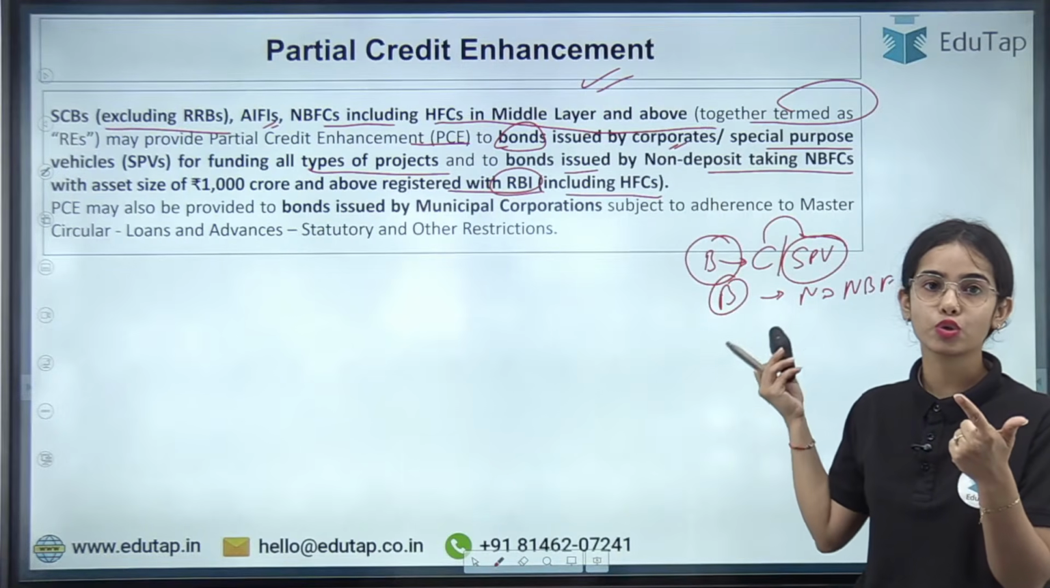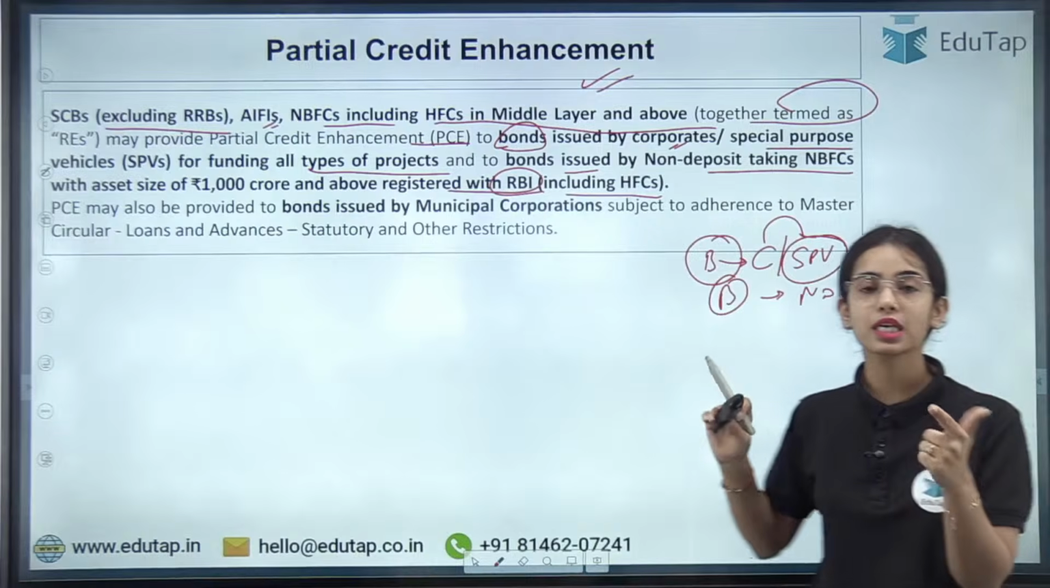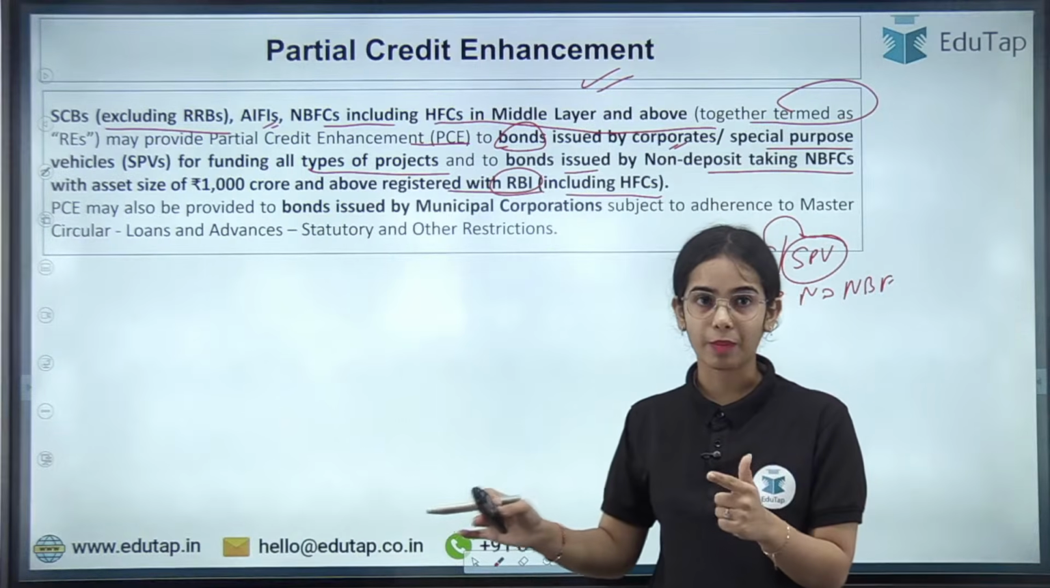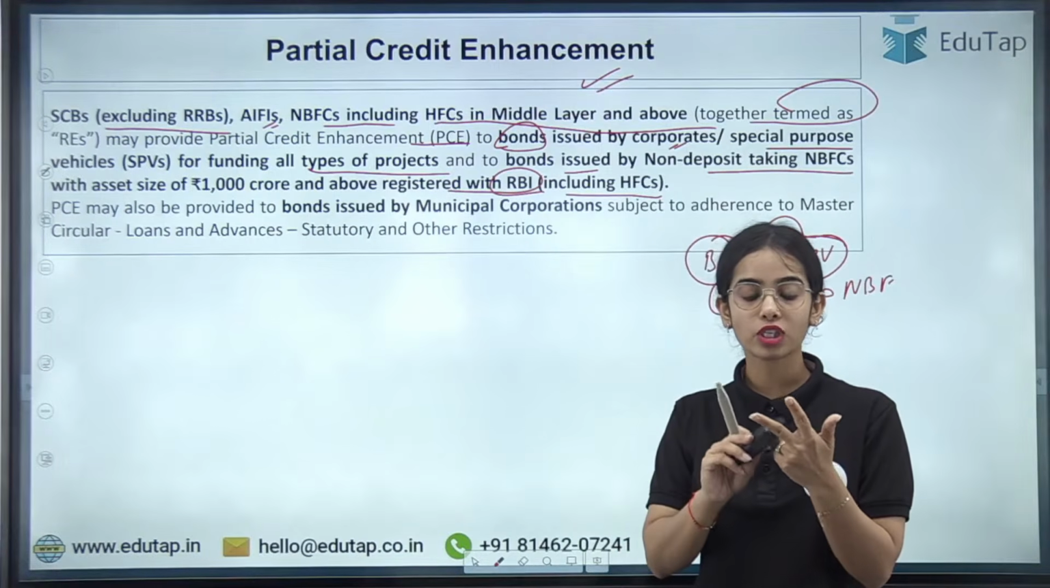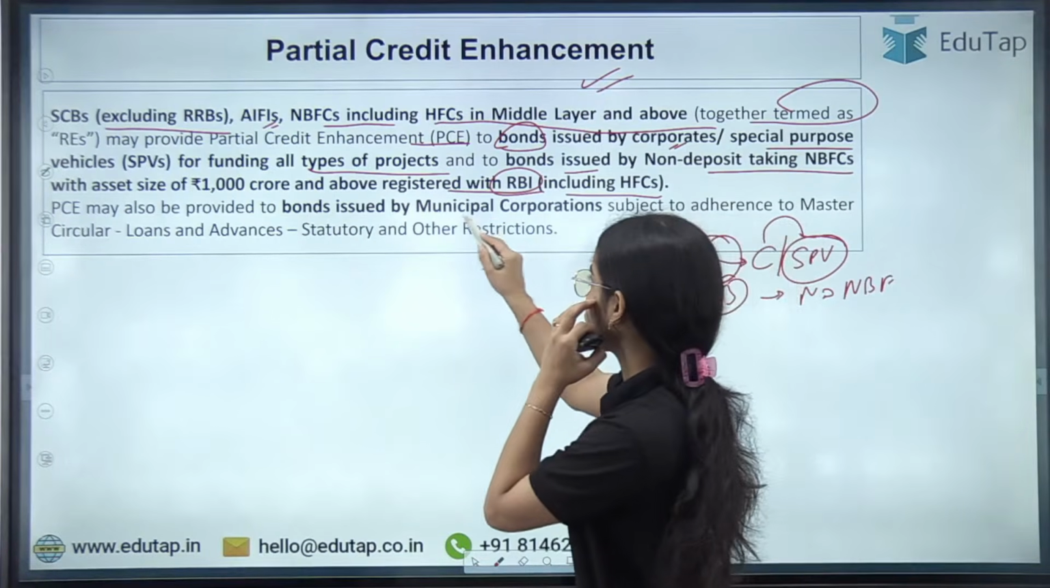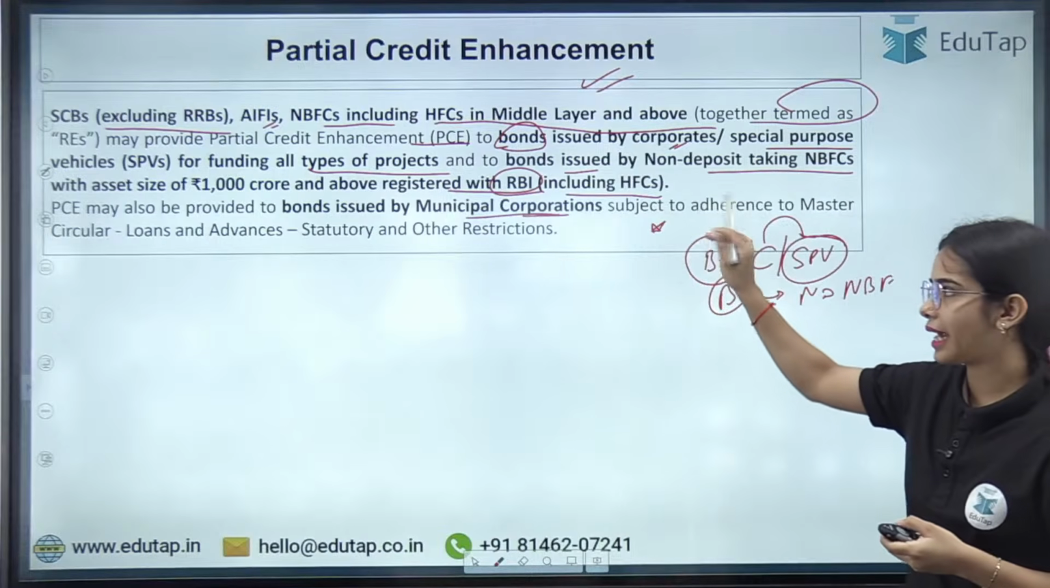or the bonds that are issued by the non-deposit taking NBFCs that have the asset size of 1000 crores and above registered with the RBI, or the PCE can also be provided for the bonds issued by the municipal corporation, okay, as per the guidelines being followed.